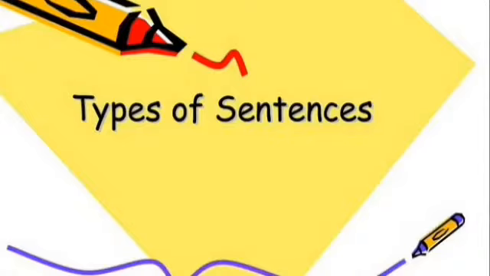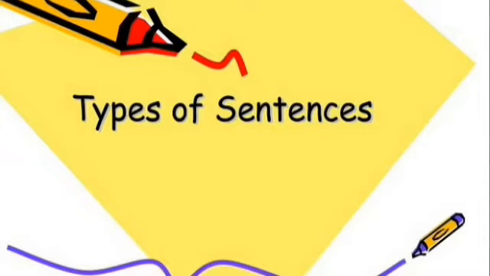According to function, there are 5 types of sentences. For example, assertive sentence, interrogative sentence, imperative sentence, optative sentence, and exclamatory sentence.